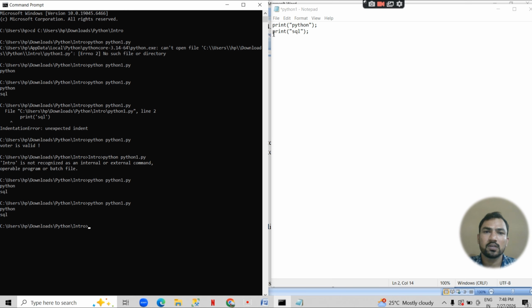But if we provide a semicolon and we write in a single line, it again executes. This is also valid, and the result will be on different lines. But if we remove the semicolon here, this is not valid in a single line.